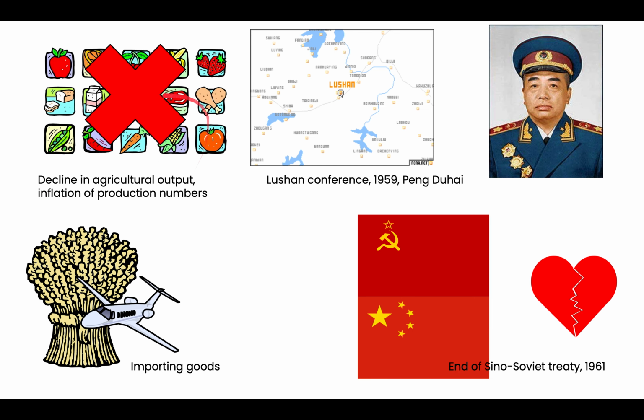So what we see is a decline in agricultural output, but in order to make the second five-year plan, the Great Leap Forward, seem successful, what Mao does is he publishes figures which are inflated. They are not reflective of the actual situation in China. That is both for the steel and the iron that is being produced.